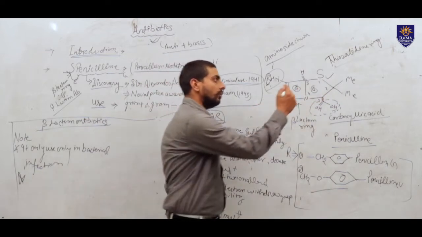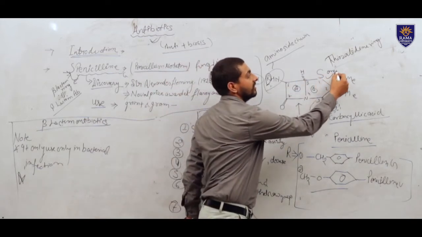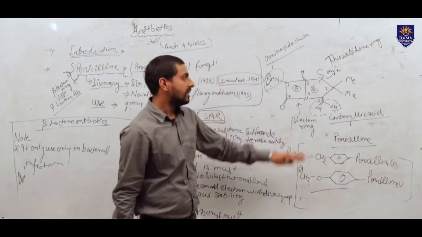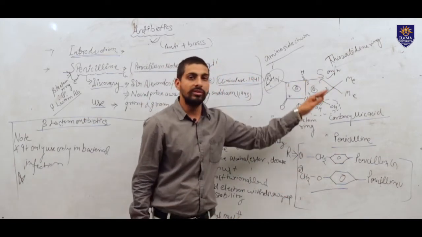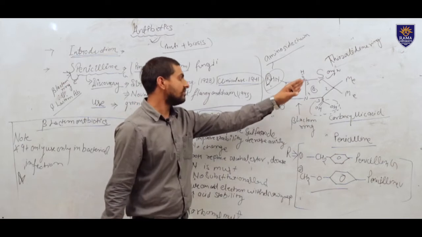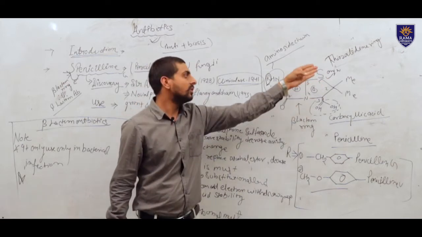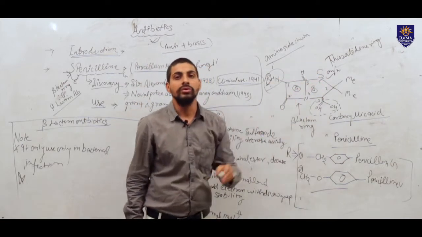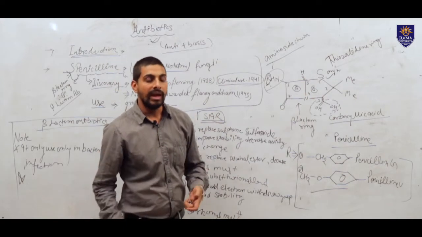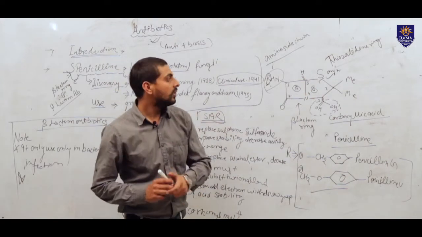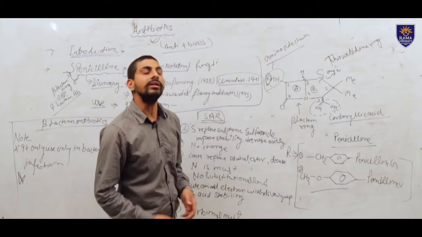So we need no changes here. Sulfur is a very good substitute, no need to change. If we change it with sulfone or any other compound, the activity will reduce. As a research scientist, you never want to reduce the activity of the drug.